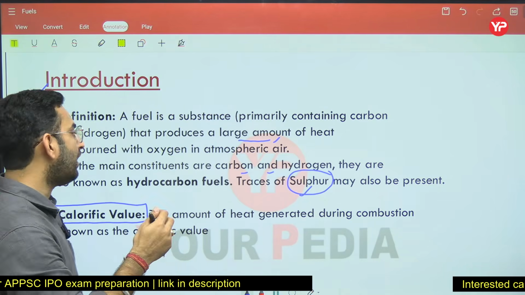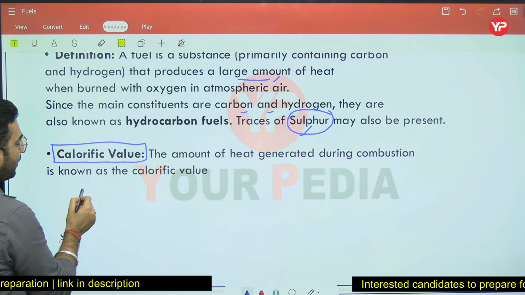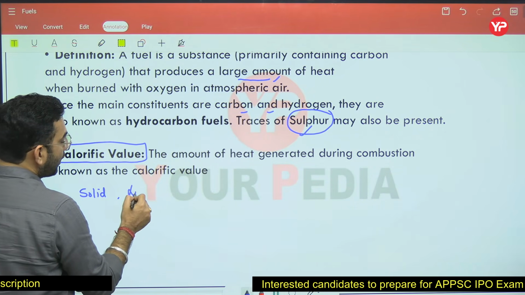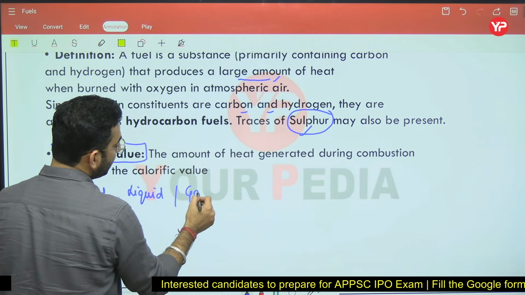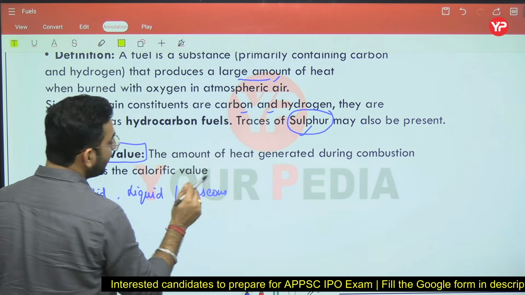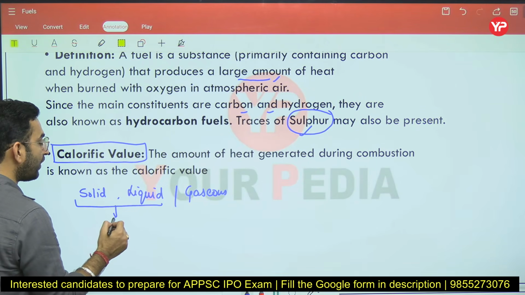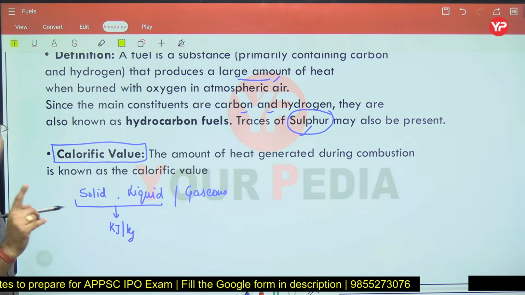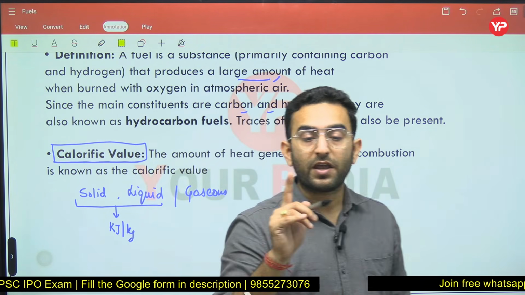For example, whenever we classify the fuel here, we have a classification in the form of solid fuels, then we may have liquid fuels, along with that we may have a gaseous fuel. Whenever you are calculating the calorific values for the solid and the liquid, they are generally represented in kilojoule per kg. That means by burning 1 kg of fuel, how much heat gets liberated from the fuel, it is known as the calorific value.